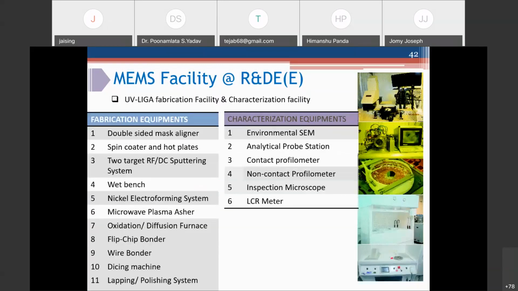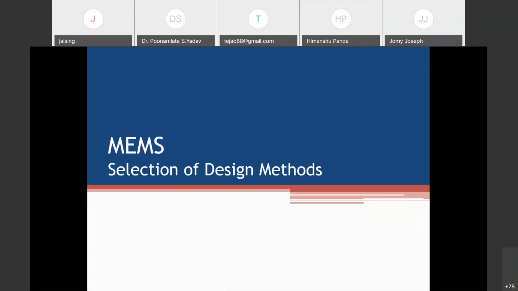This facility has been specifically fine-tuned for development of UV LIGA based process, and we have almost all ingredients available with us for developing the metal-based MEMS process and devices. So this is all about the fabrication choices we have for developing any MEMS devices.